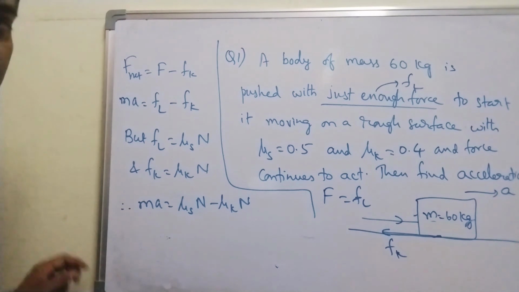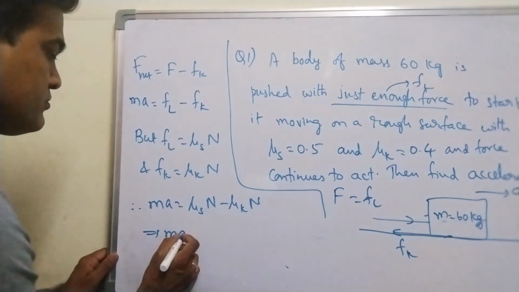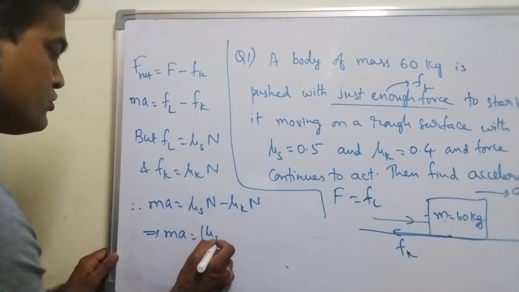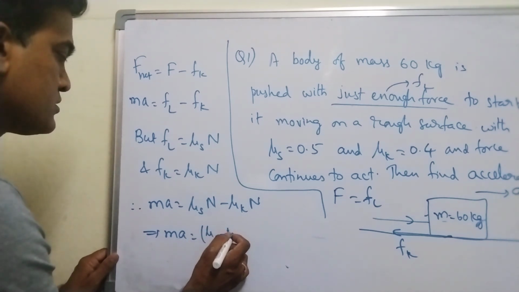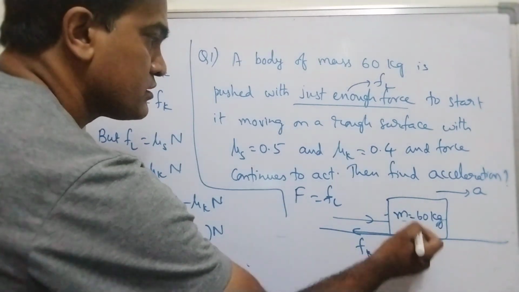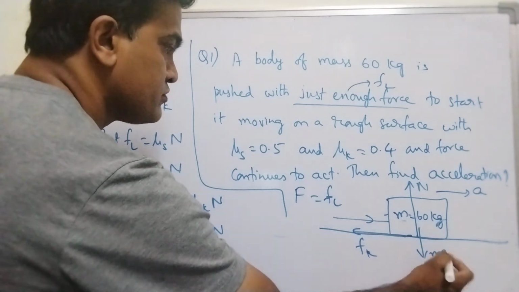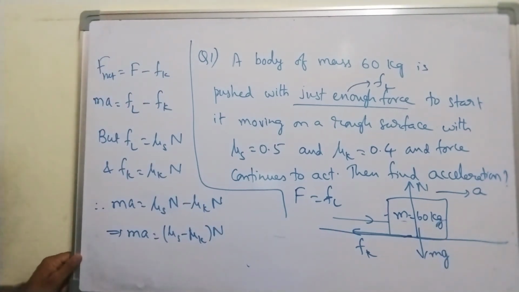I can take N as common on the right side. So what I will get is Ma is equal to (μs minus μk) into N. But N is balanced by what? This is normal force. This one is weight of the body. N is balanced by weight of the body, weight of the block.